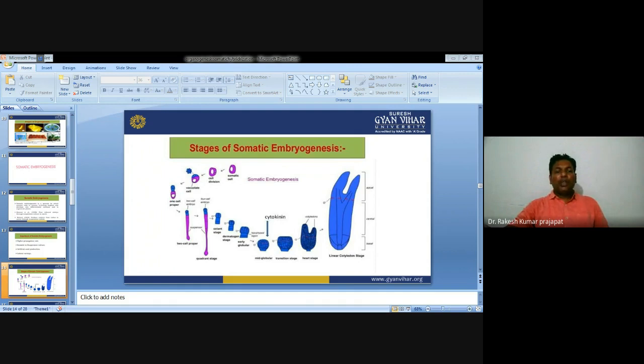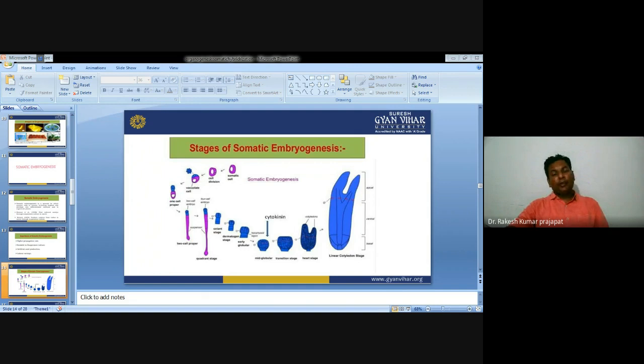If we see the stages of somatic embryo, initially, when oxygen is added into the medium, the cells become competent for division. When oxygen gets removed, cells start to divide from the globular stage. Means they continuously divide from the globular shape of the structure, and the somatic embryo develops from the globular stage.